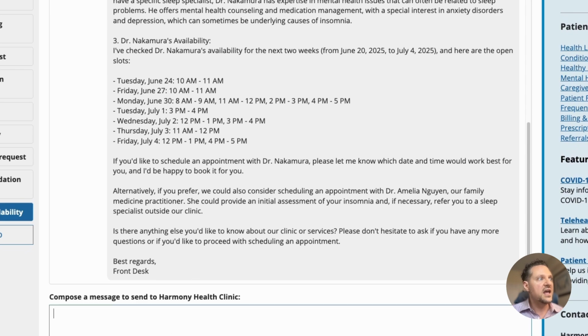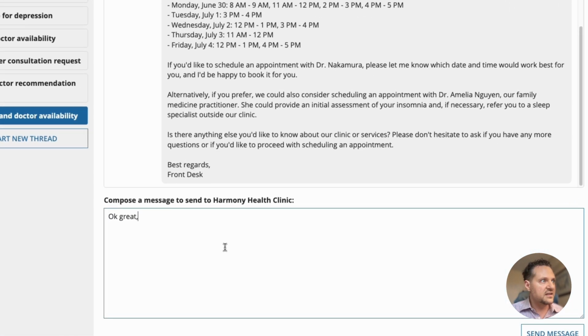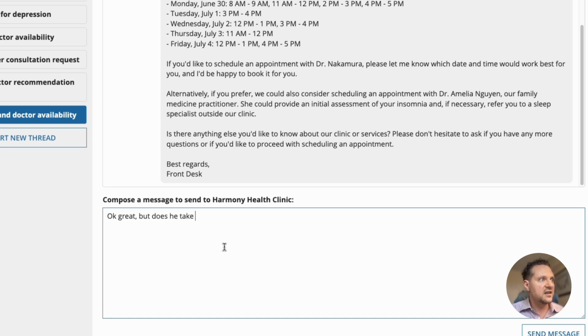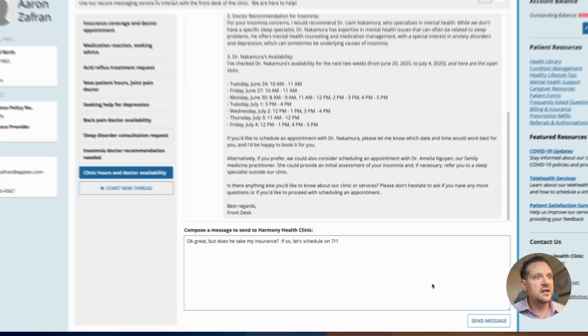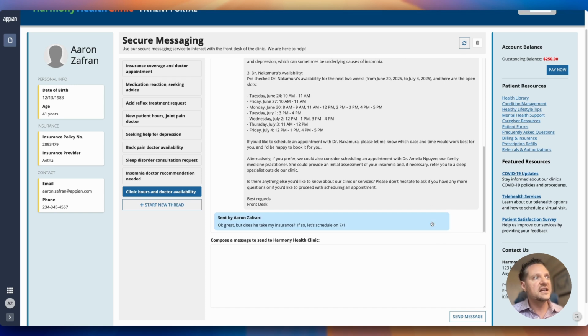So let's go ahead and put a response in here. So we'll just say, okay, great, but does he take my insurance? If so, let's schedule on 7/1. And so when we send that message, it will still have this situational awareness of the thread. And it is going to be able to perform all of the tasks necessary to answer the additional question and schedule the appointment. So let's see what that looks like in the monitoring view.